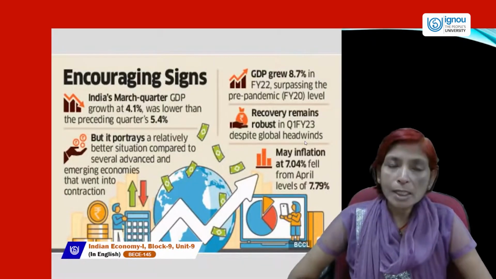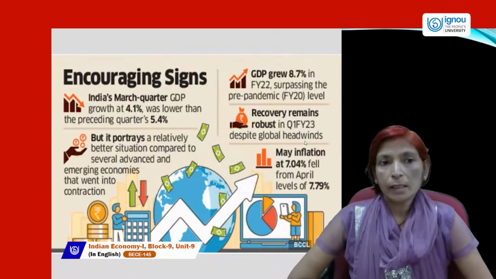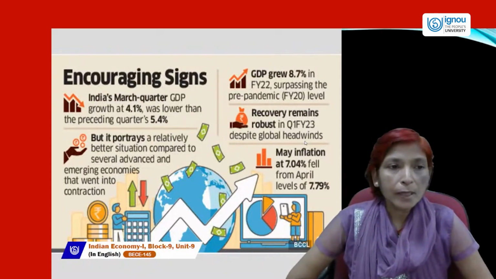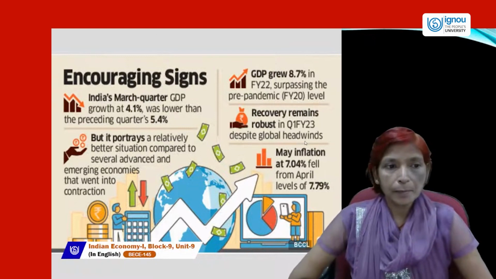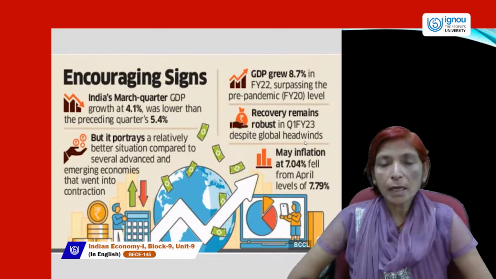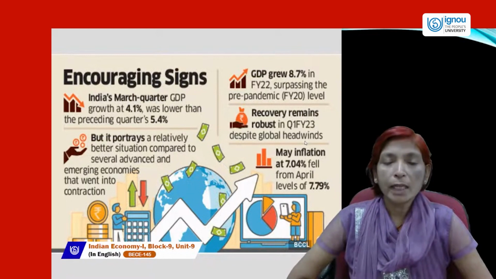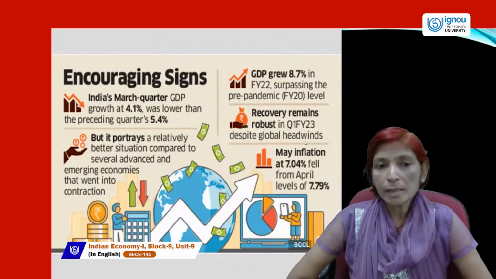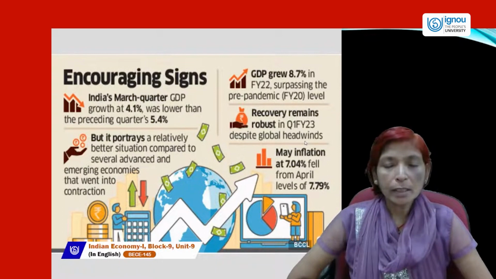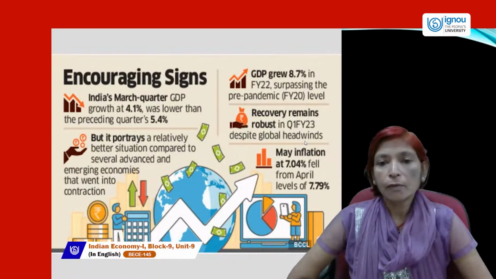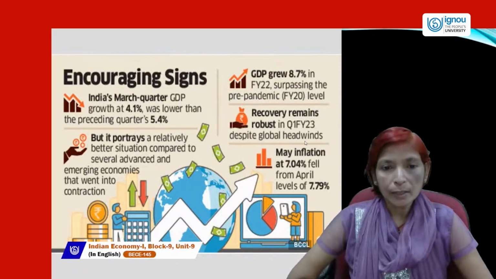Next is encouraging sign. From this graph, we can say that India's economy is growing because India's economy's GDP grew 8.7% in financial year 22, surpassing the pre-pandemic financial year of 20 level, and the recovery remains robust in first quarter financial year of 23 despite global headwinds.